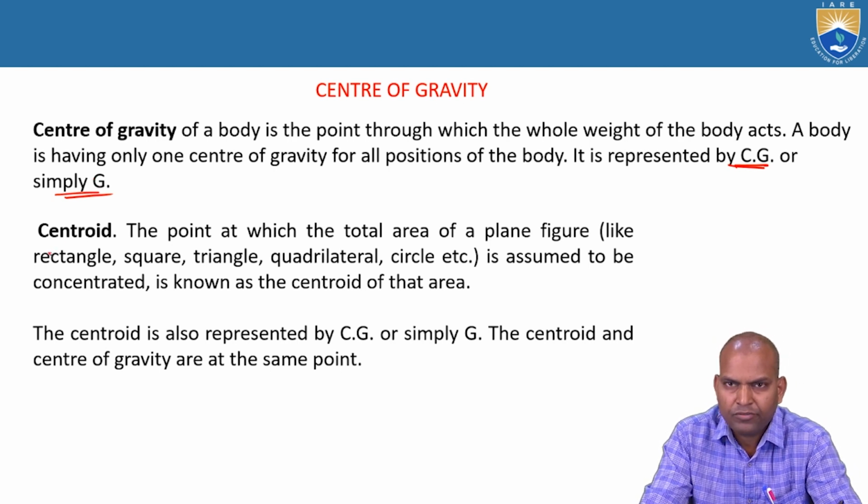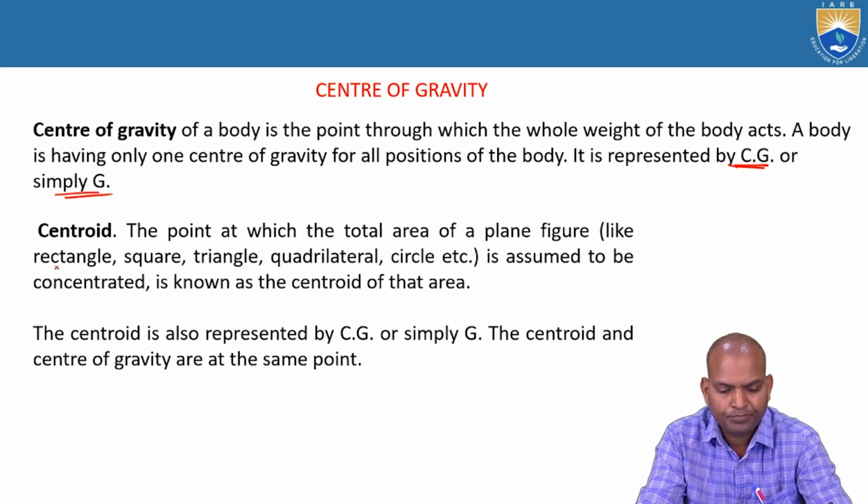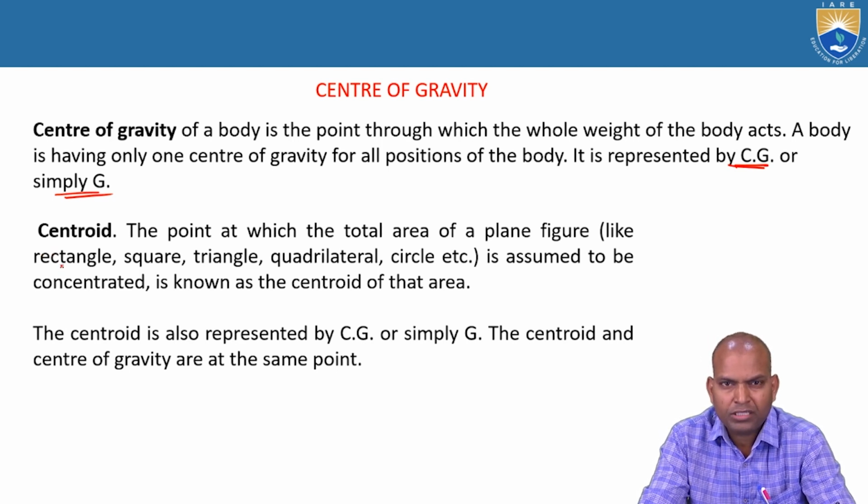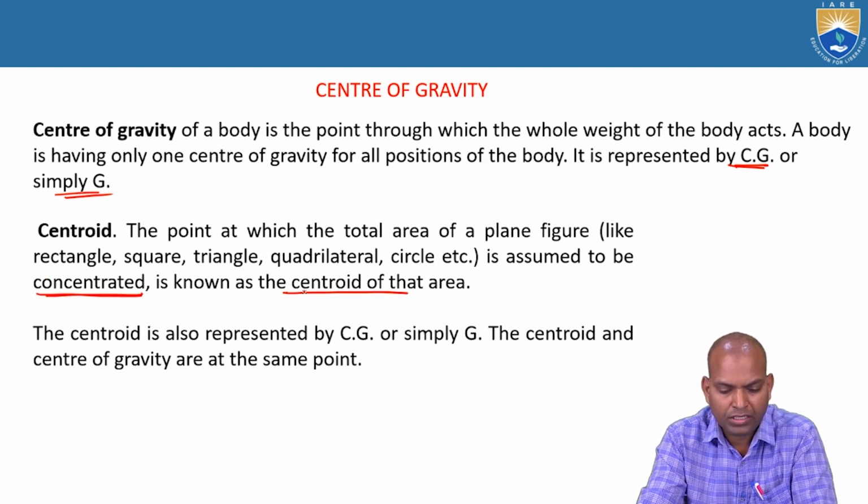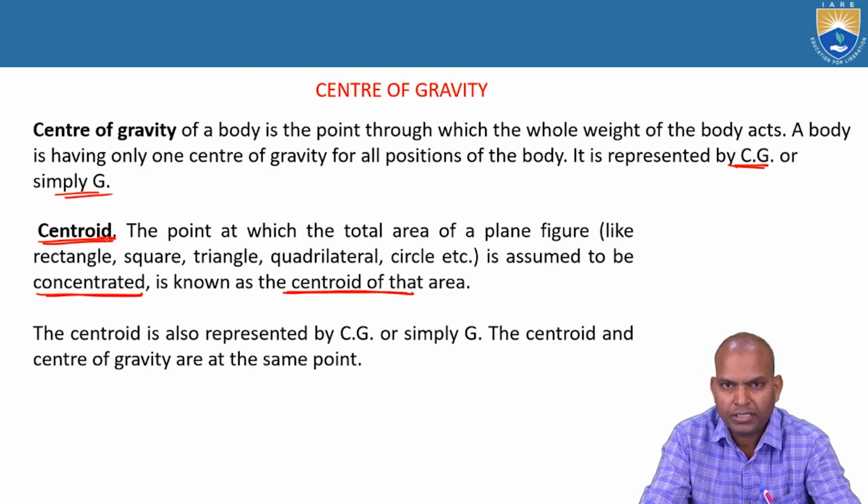Centroid, what is the centroid? The centroid is the point of a total area at which the total area of a plane figure such as a rectangle, square, circle, trapezium, etc., is assumed to be concentrated. It is known as the centroid of that area.